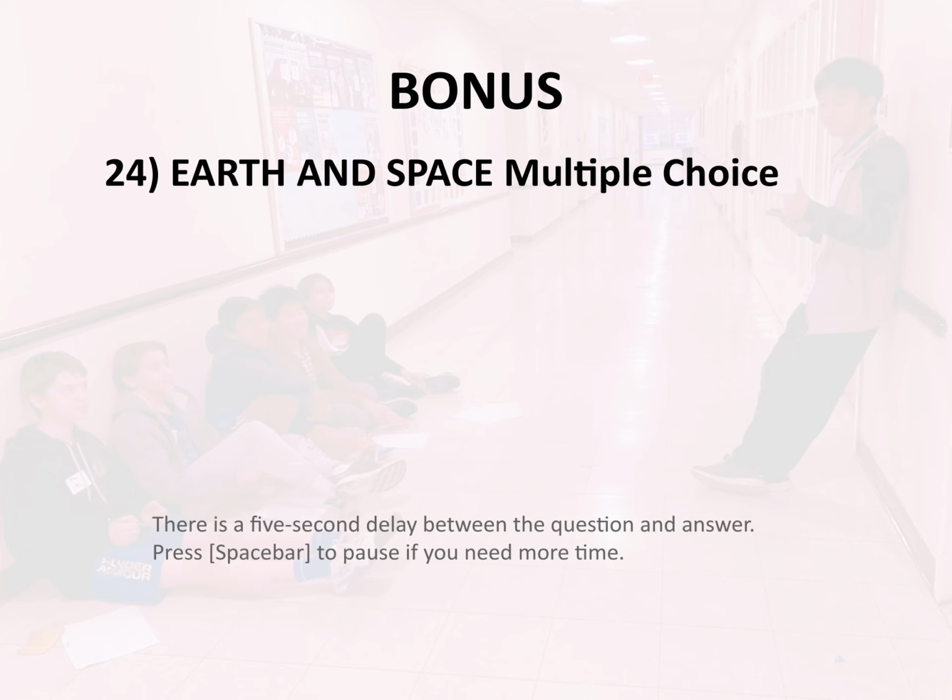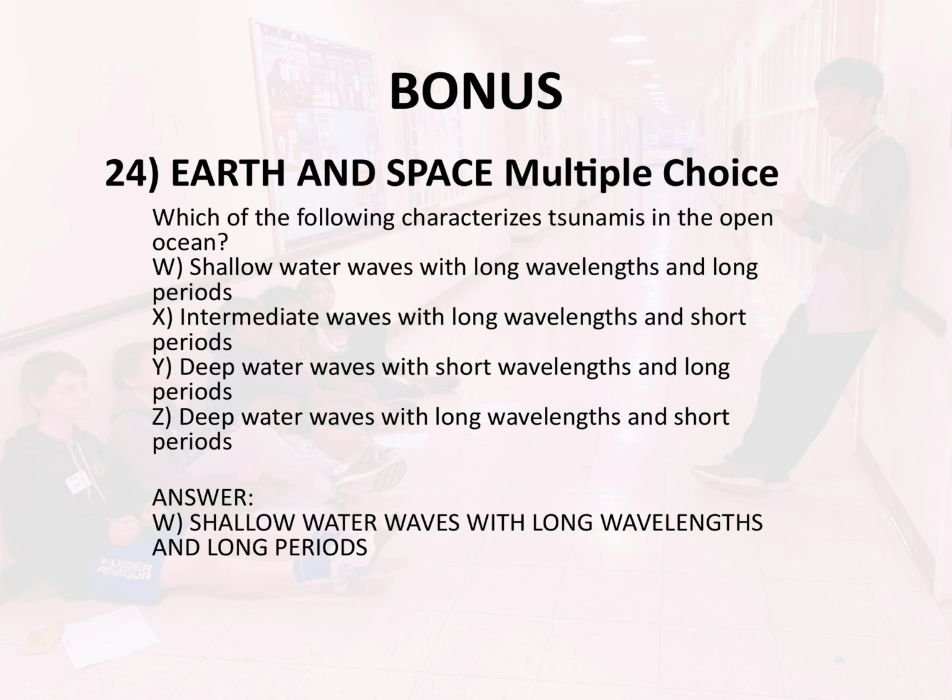Bonus, 24. Earth and space. Multiple choice. Which of the following characterizes tsunamis in the open ocean? W. Shallow water waves with long wavelengths and long periods, X. Intermediate waves with long wavelengths and short periods, Y. Deep water waves with short wavelengths and long periods, Z. Deep water waves with long wavelengths and short periods. Answer, W. Shallow water waves with long wavelengths and long periods.